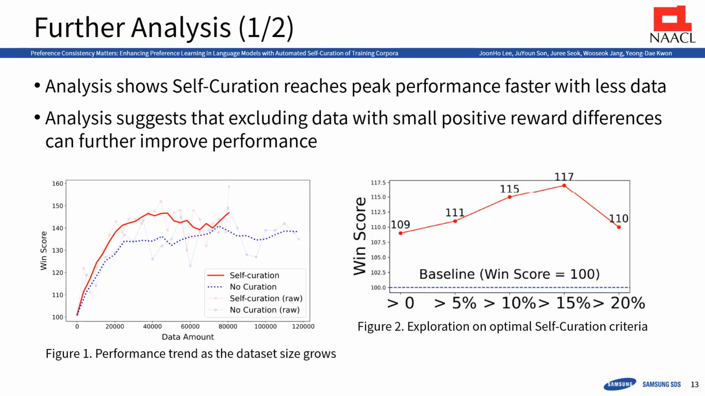In this section, we present additional analysis to further explore the potential of self-curation. Figure 1 shows that self-curation achieves strong performance even with less data, quickly surpassing the no-curation baseline as dataset size increases. We also examined whether removing samples with small positive reward differences could further improve results. In Figure 2 for the UltraFeedback dataset, removing around 15% of such data led to peak performance, suggesting that better threshold tuning may yield further gains.